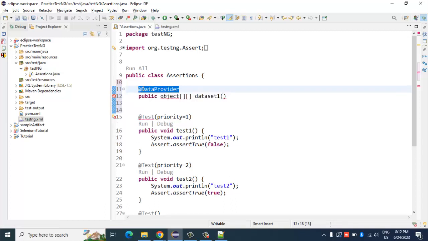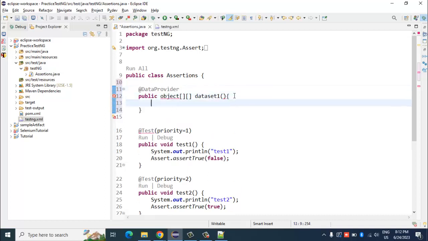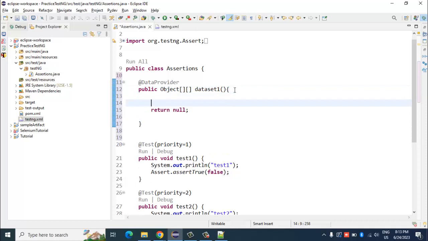This is the TestNG annotation that I have mentioned over here. Okay, this is the return type, which is object. Okay, and I will create this method now. Set one. Okay, so now what I will do is I will